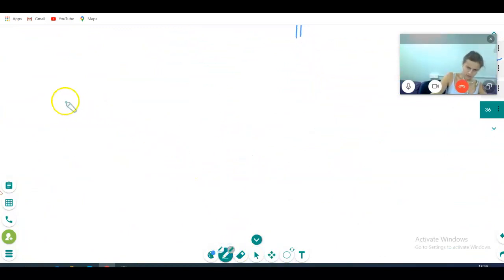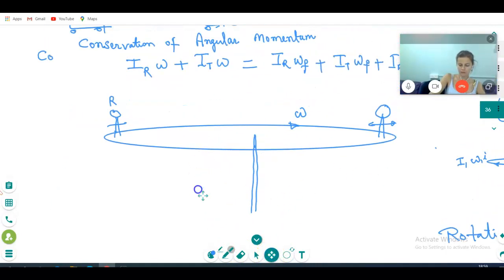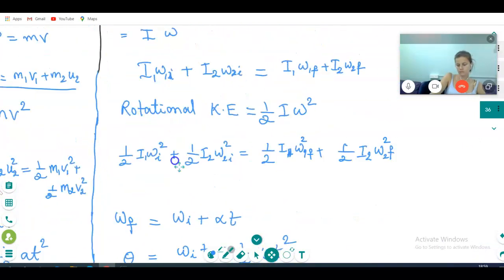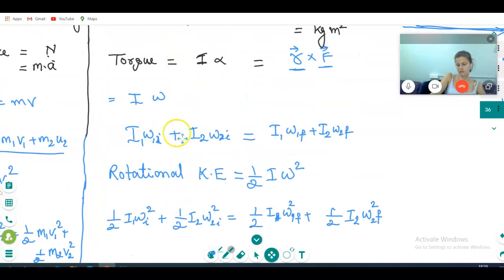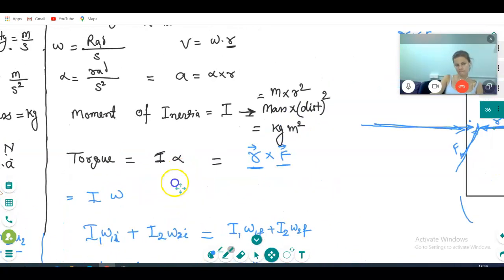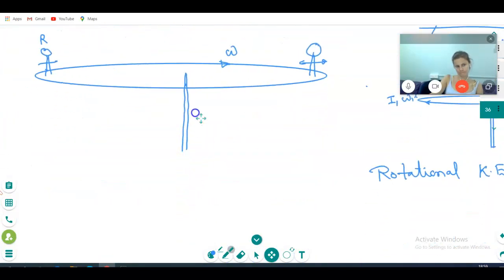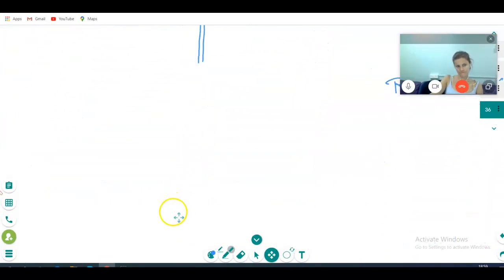Moment of inertia. Is it a different topic? No, it is a part of this topic only. Now how to calculate it? We have been using moment of inertia from the beginning of rotational motion. We should now know how to calculate the moment of inertia. First thing you have understood is that it depends on the axis of rotation distance. Am I right or not?